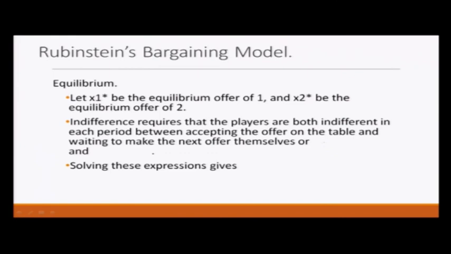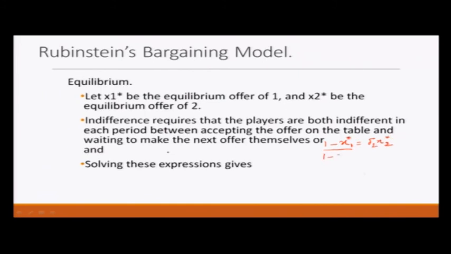So 1 minus x1 star, what he keeps for himself, will be equivalent to what he will get from the second player, delta 1 x2 star. Similarly, 1 minus x2 star will be equal to delta 2 x1 star.